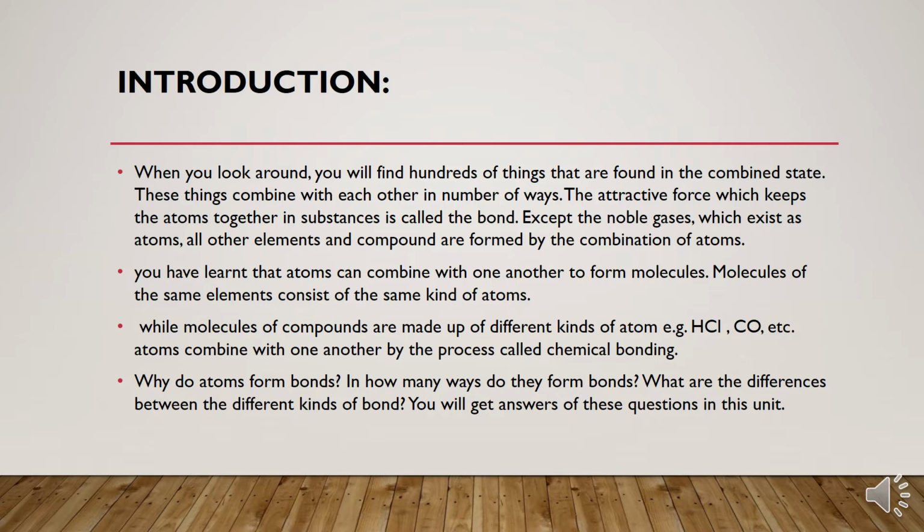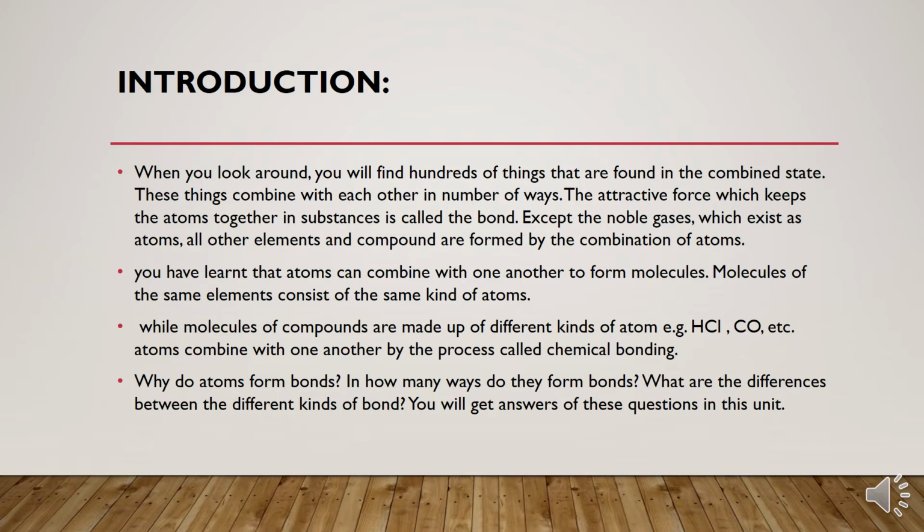Noble gases can exist in their atomic form. Why? Because their outer shell is complete. They are stable. That's why. You have learned that atoms can combine with one another to form molecules. Molecules of the same element consist of the same kind of atoms. For example, oxygen, O2: two atoms of the same element in a single molecule of oxygen.